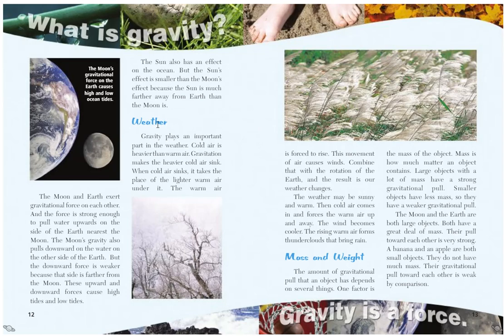So gravity also affects weather, as we'll see. Gravity plays an important part in the weather. Cold air is heavier than warm air. Gravitation makes the heavier cold air sink. When cold air sinks, it takes the place of the lighter warm air under it. The warm air is forced to rise. This movement of air causes winds. Combine that with the rotation of the Earth, and the result is our weather changes.